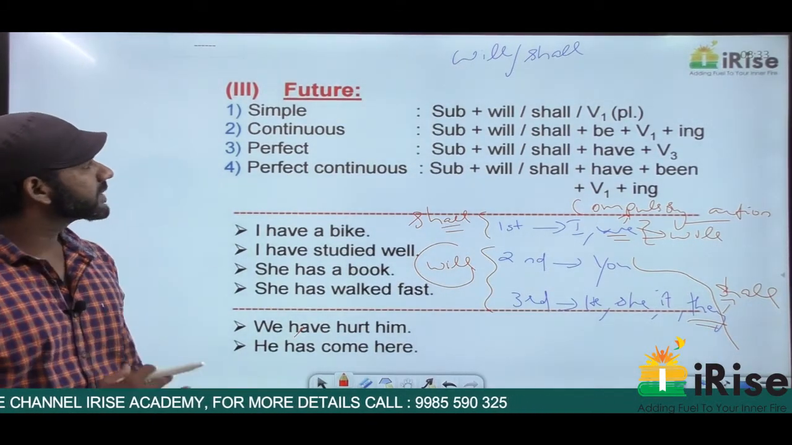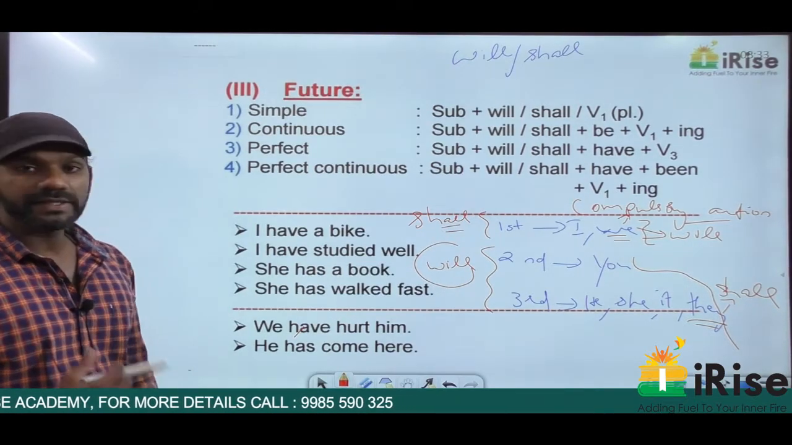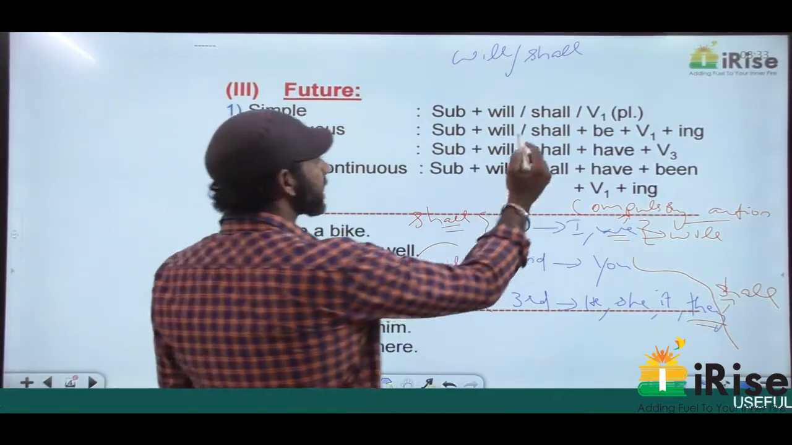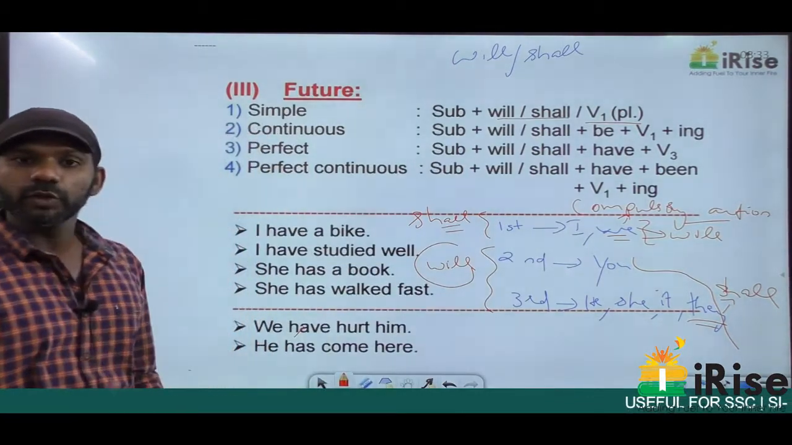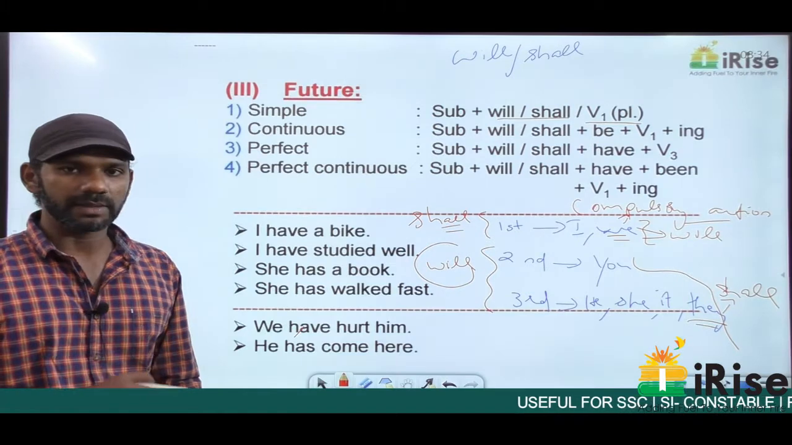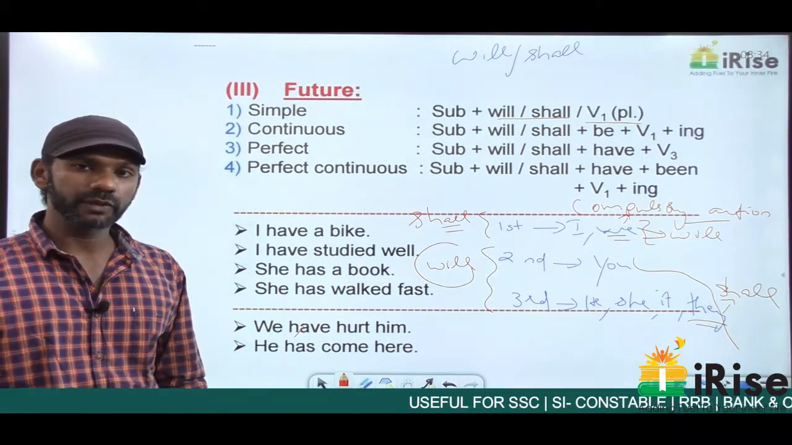Now come to the first category, simple future. The structure of simple future is subject plus will or shall plus V1 plural. Now in the future tense, the verb does not depend on the subject. The verb does not depend on the subject in the future tense.